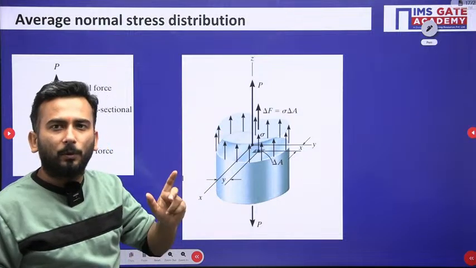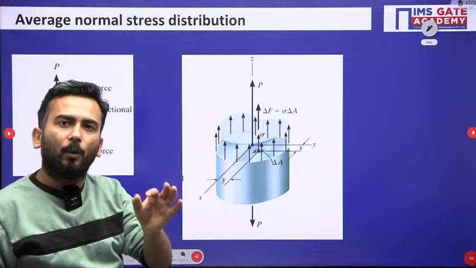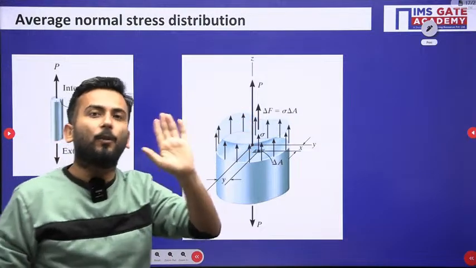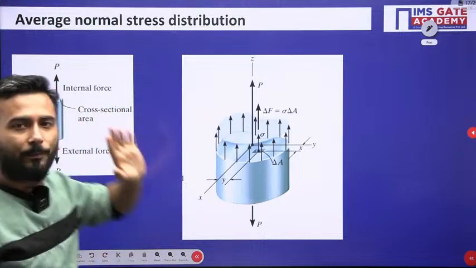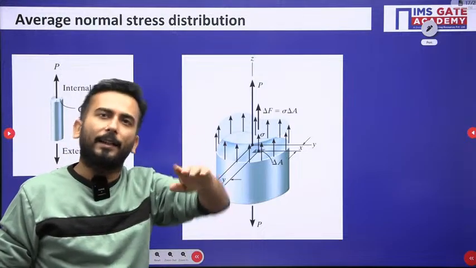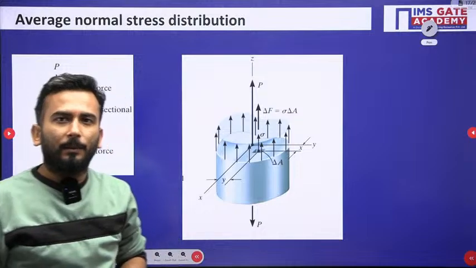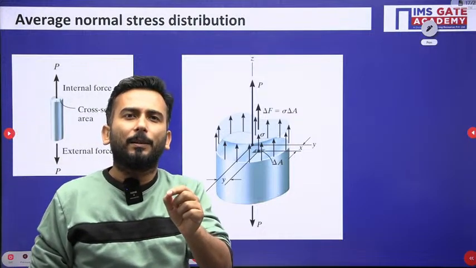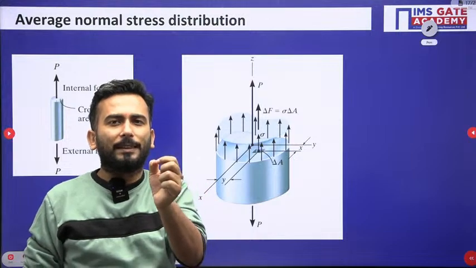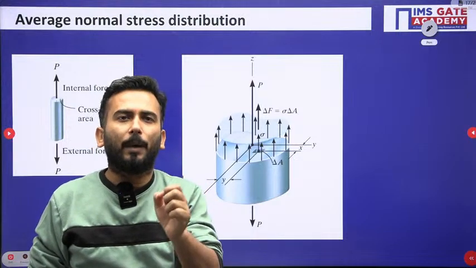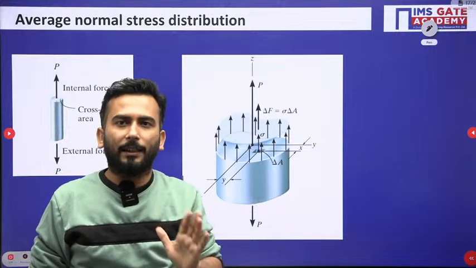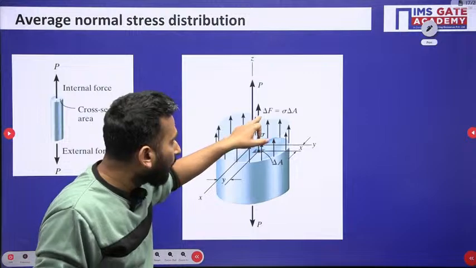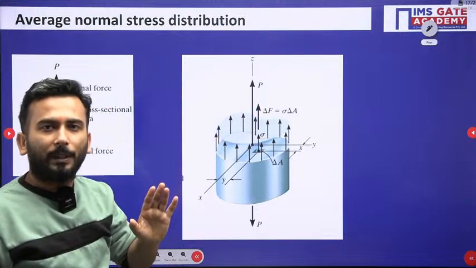But one thing I know, that no matter how many small forces there will be, the resultant of that will be P, because at that section, the net force is P. Every minute portion, even the minutest portion of the body, is resisting. So forces will be developed. That small force developed is del F.